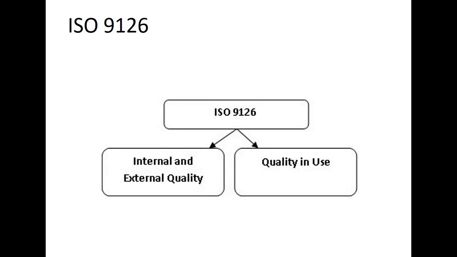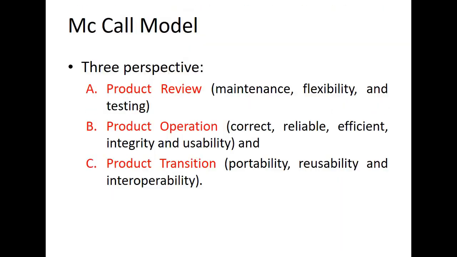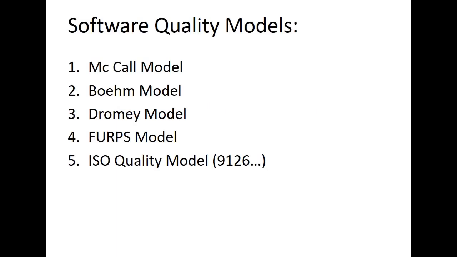And quality in use will be effectiveness, productivity, safety, and satisfaction. These are the basic models, and on top of it there are some tailored models as well, because these are the basic ones from where we started with software quality, and then some tailored models came into existence.